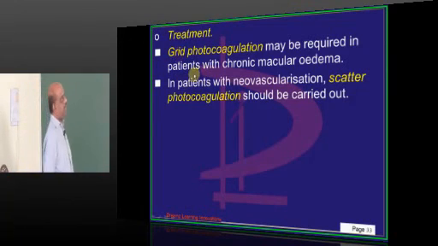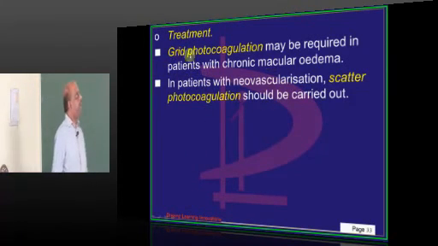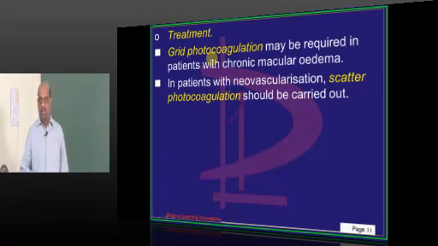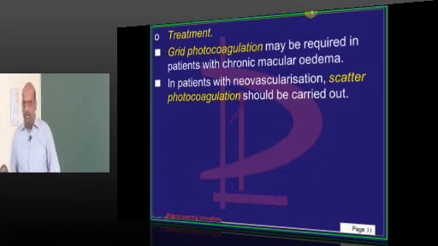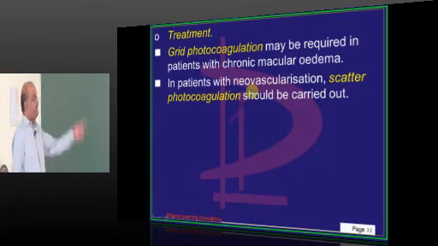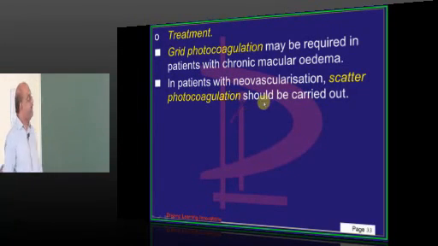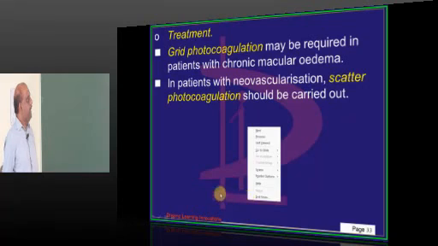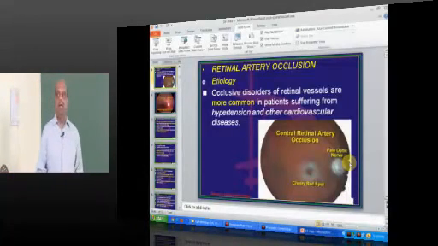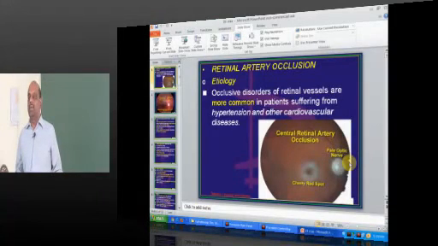So how do you treat this, doctor? We can use a grid photocoagulation instead of pan. If there is any chronic macular edema, grid photocoagulation, and if there is neovascularization, we do a scatter photocoagulation. So that is considered to be the management of choice. So this is all about CRAO, CRVO, BRVO, ischemic, non-ischemic, cattle truck appearance, and macular edema, central and branch retinal vein occlusions.